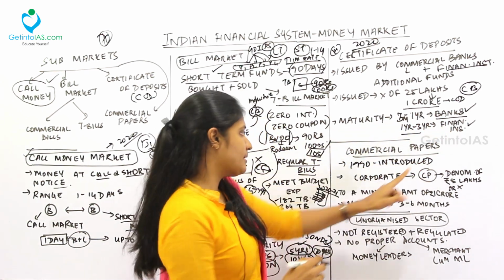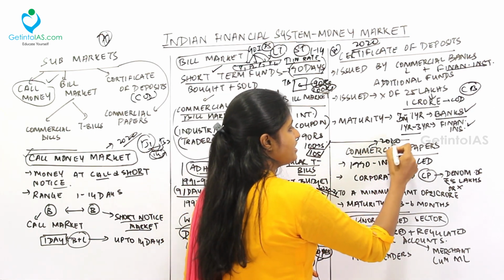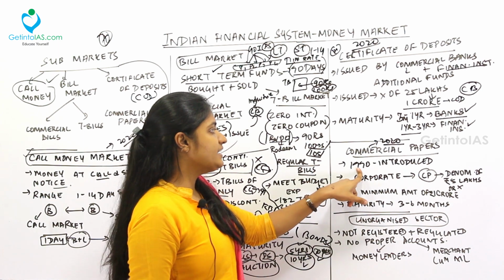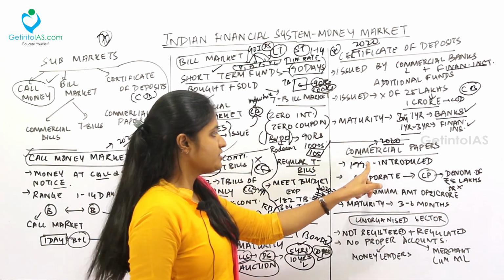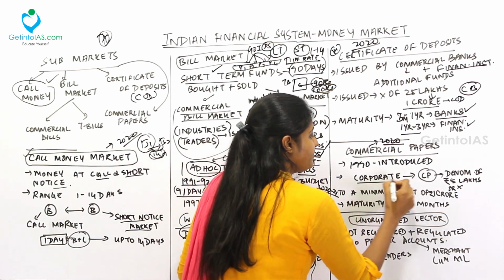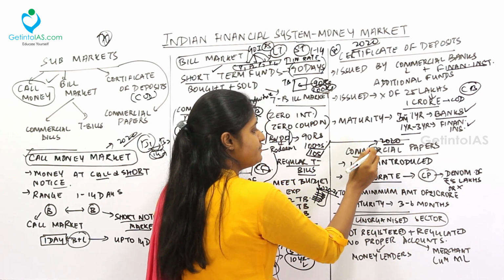Next, coming to commercial papers. In Prelims 2020, it was reflected under 4 statements, all these short-term loans. See, commercial papers were introduced in 1990. So who issues it? It is issued by corporates. Commercial papers, commercial means corporates.